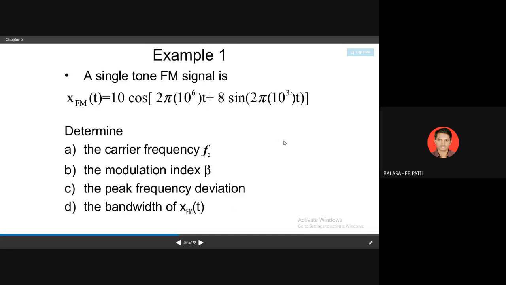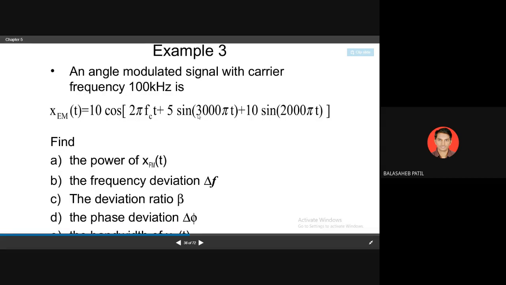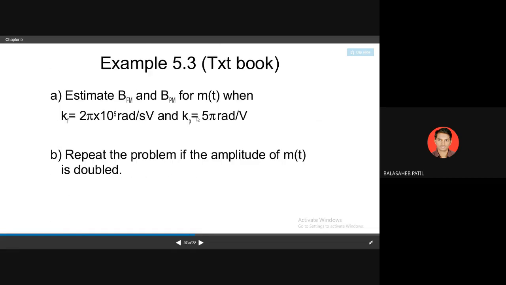For example, they have given: calculate, a single tone FM signal is x FM t equals 10 cos 2 pi 10 raised to 6 of t. A second example and a third example are also given.